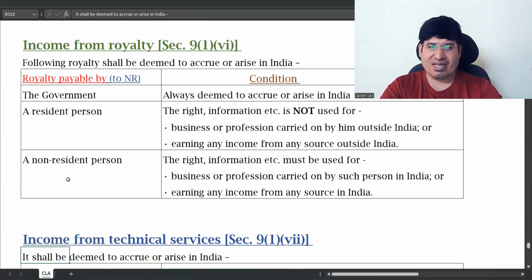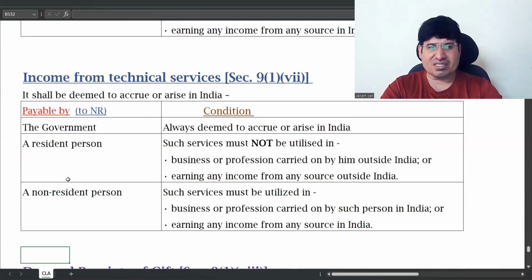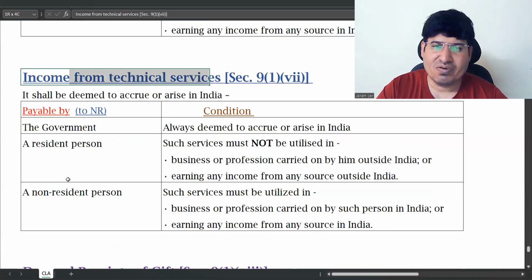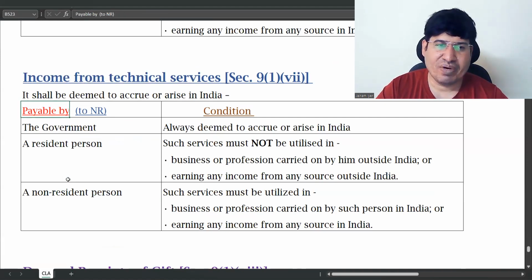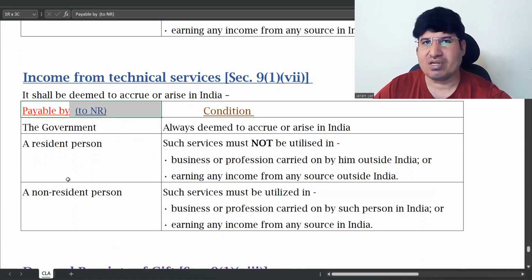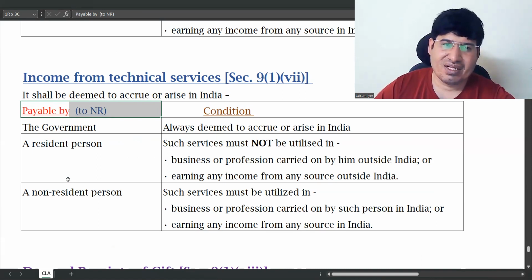The last is income from technical services. All are the same things, okay? They all have the same flow. So payable to an NR: the NR has given you technical services, and you have to pay some sort of income to him, whatever name you call it. So for technical services, you are paying.